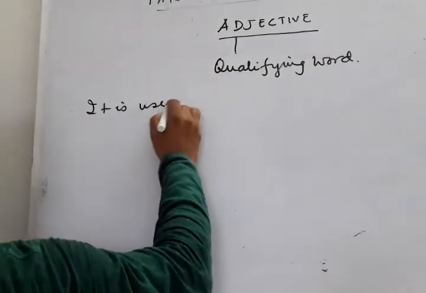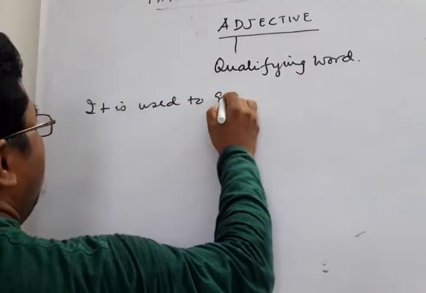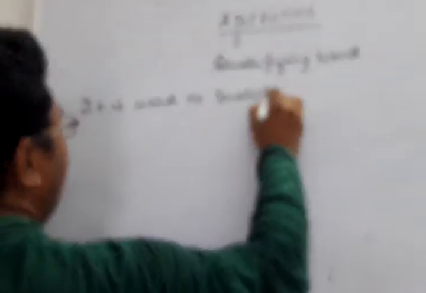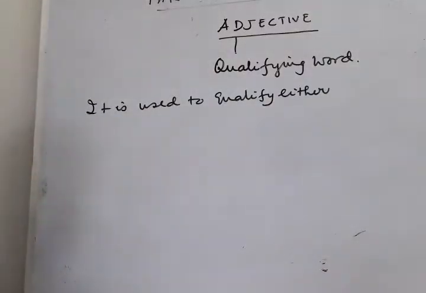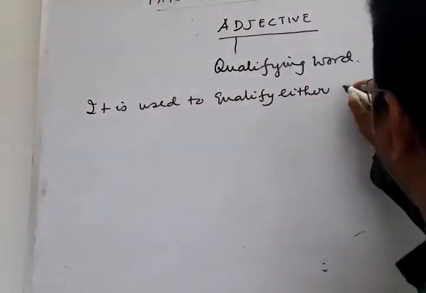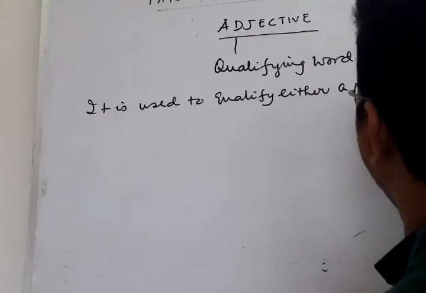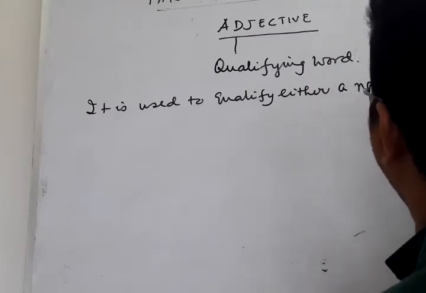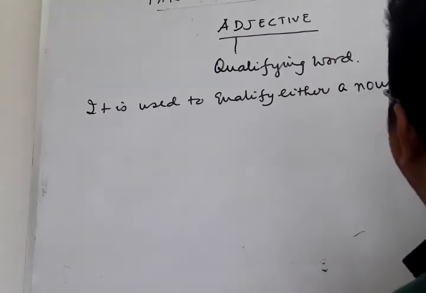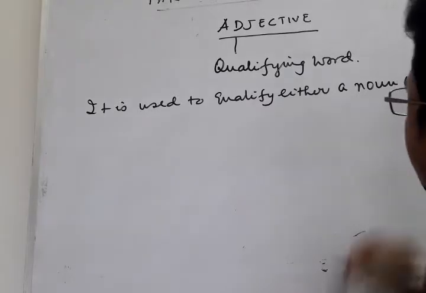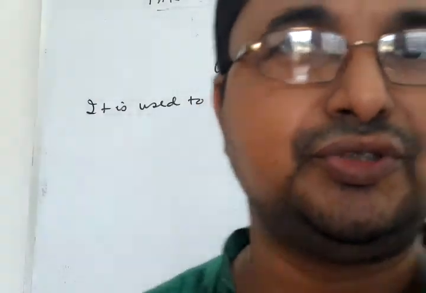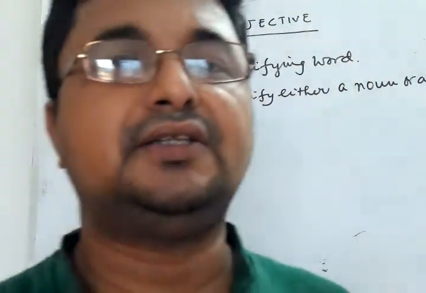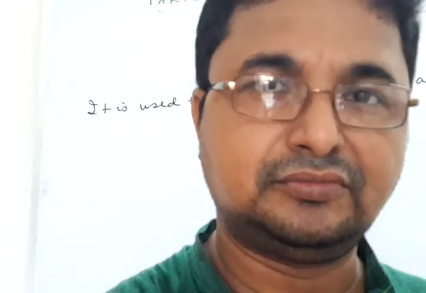Or you can say adjective is a part of speech which is used to qualify either a noun or a pronoun. Okay?